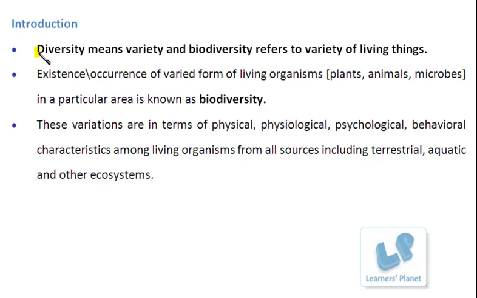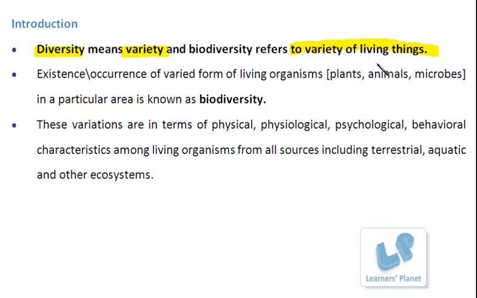This word diversity means variety. The literal meaning of diversity is variety, right? And if it is biodiversity, or diversity in living organisms, then of course what is it going to mean? It refers to the variety of living things. That means the different types of living organisms which are present in our surrounding. That is known as biodiversity.